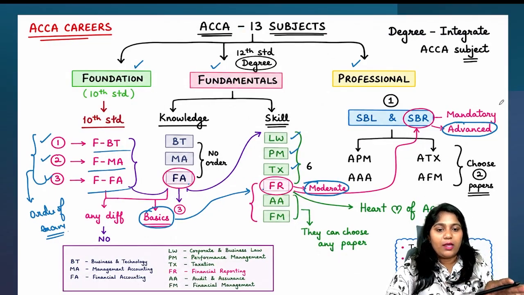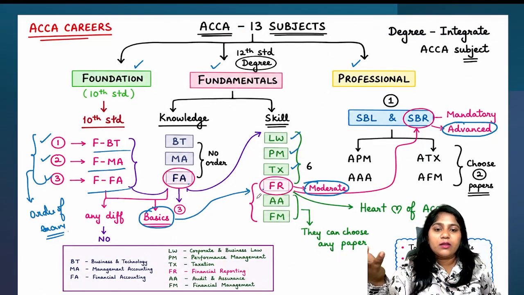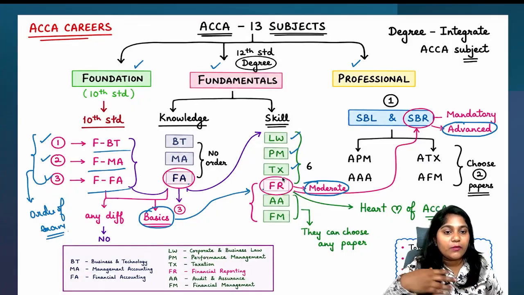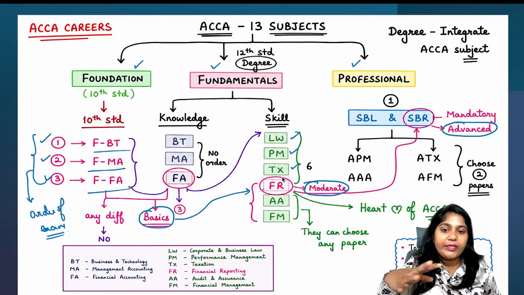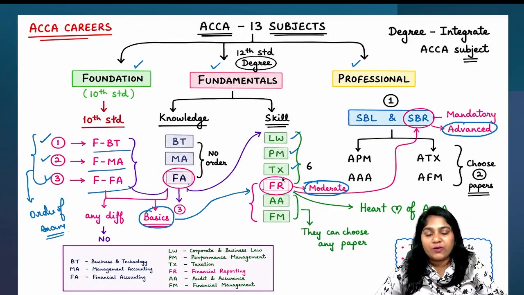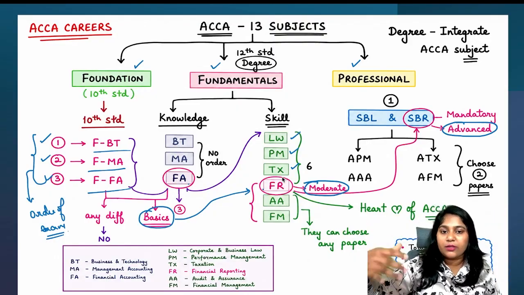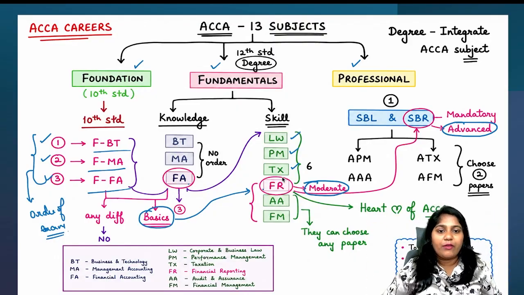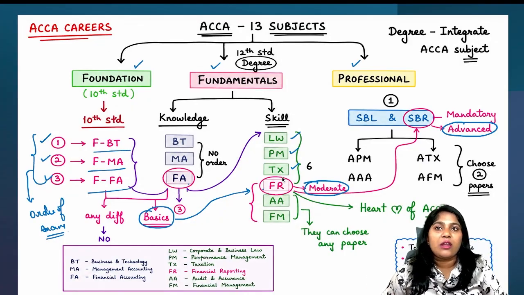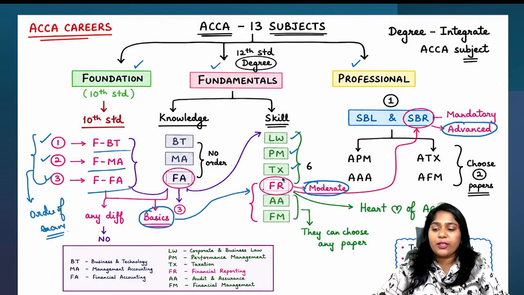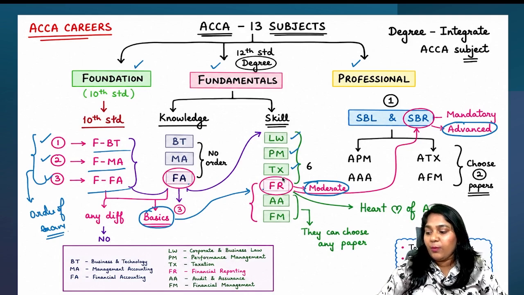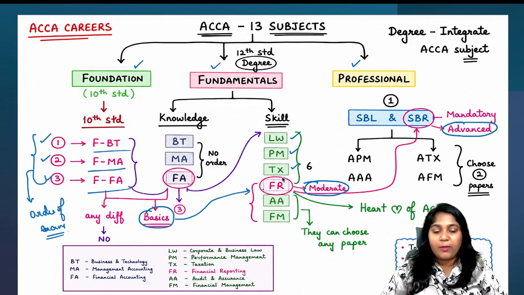Ma'am, here can I choose any papers? Of course, in skill level, you can choose any one that you want to write. There is no order, whichever level you come from. You can start with law, tax, audit, PM, FM, FR, whatever it is. But most likely people choose to start with either financial reporting or financial management first. Even I would suggest most of them the same. You can start with financial reporting or financial management.